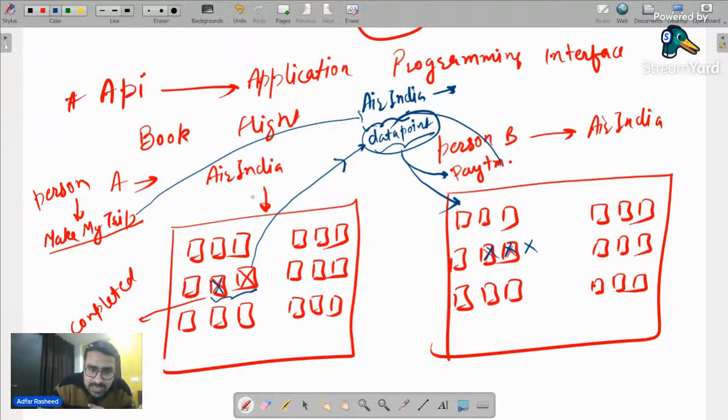Whenever Air India has to know any detail, it will make a request directly to that, and it will get the information or create the information on it. Similarly, when Paytm has to do the same thing, Paytm will make the same request on the same endpoint. So it's an interface in between which allows us to connect two businesses together, or multiple businesses together. So I hope that's what we mean by API.